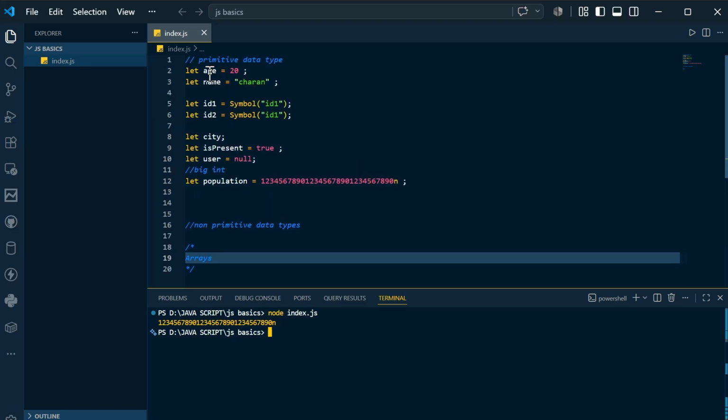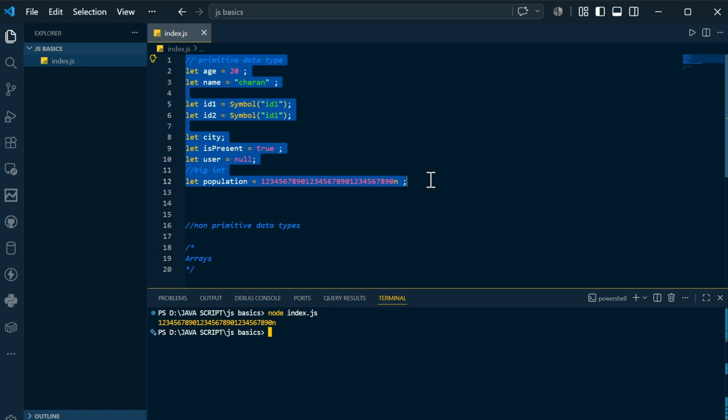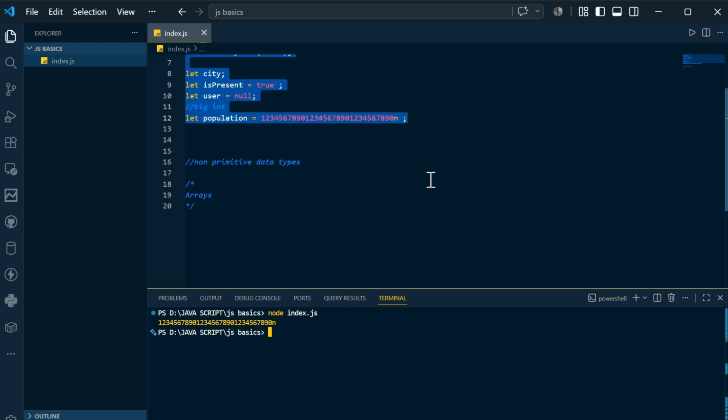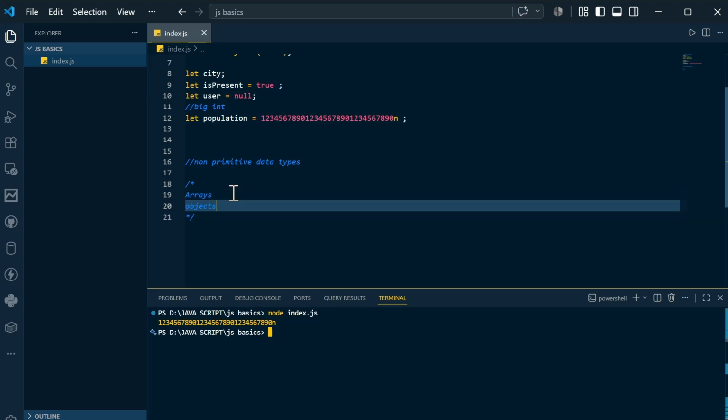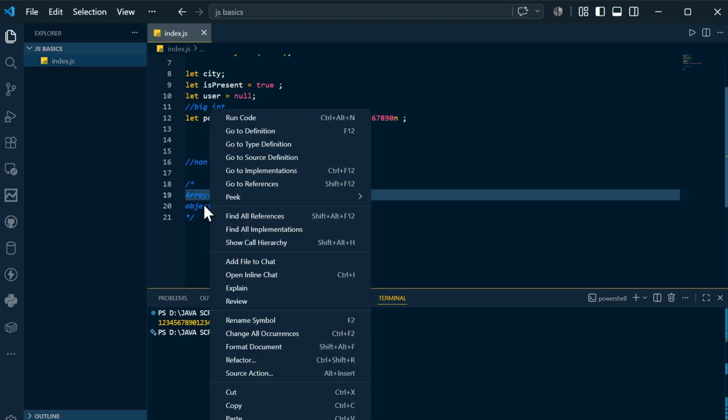Basically, primitive data types are the data types which store the data in the specific manner specified by JavaScript, whereas in non-primitive data types, the structure of the data is not predefined. That is the user's wish. How I require the data, I will declare it in that fashion. The non-primitive data types are arrays, objects, and so on. In upcoming sessions we will see in detail what arrays and objects are.